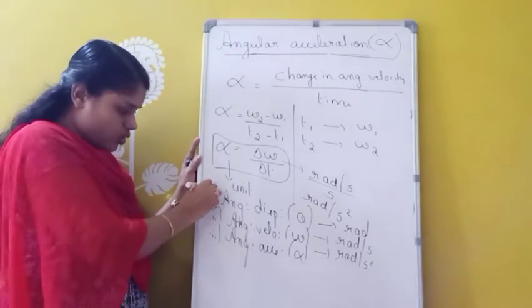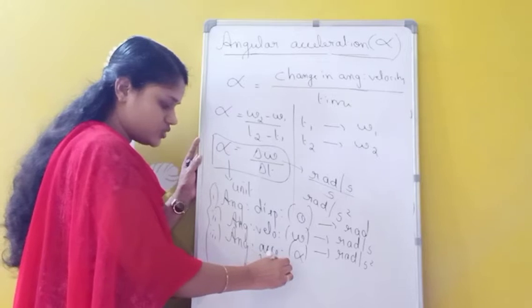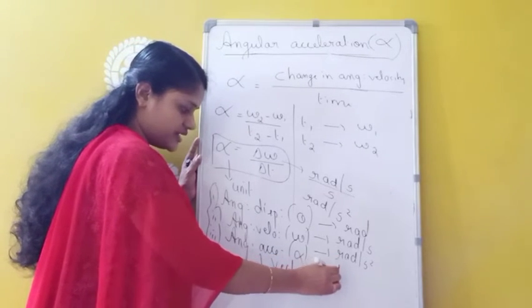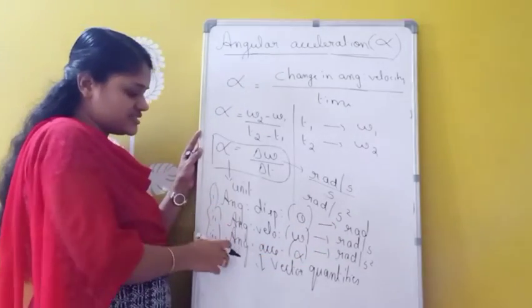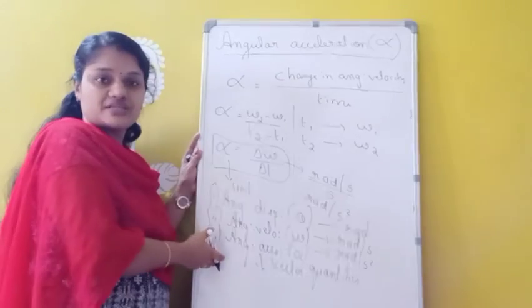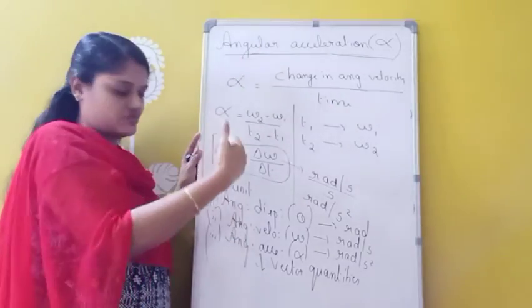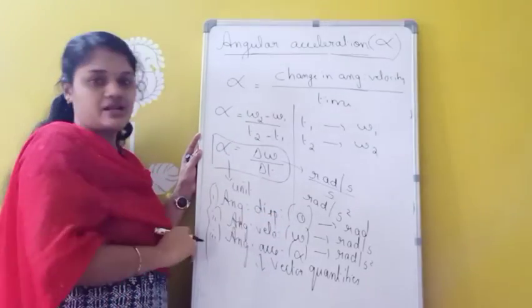And we know that all these three quantities are vector quantities. Vector quantity means it has magnitude as well as direction. And what is the direction of all these three quantities? It is along the axis of rotation, the direction of angular displacement, angular velocity as well as angular acceleration.